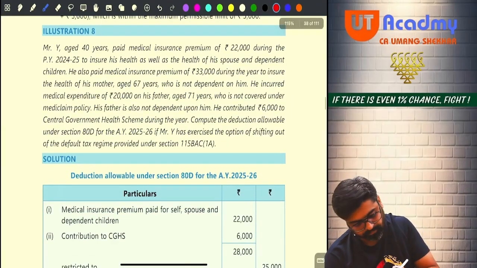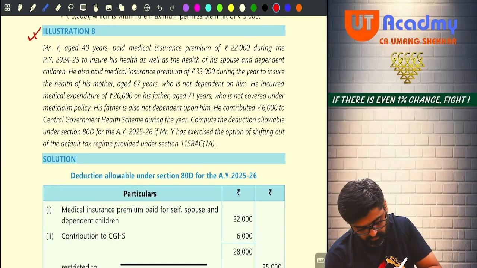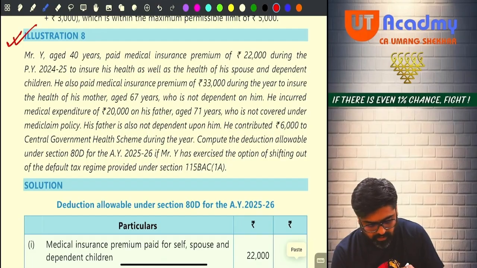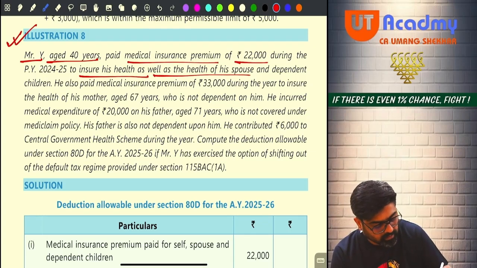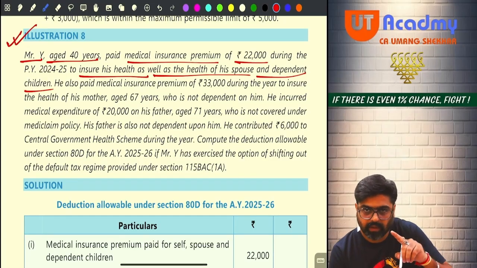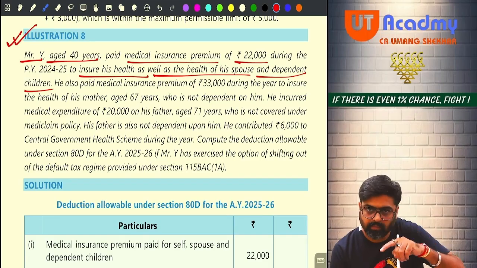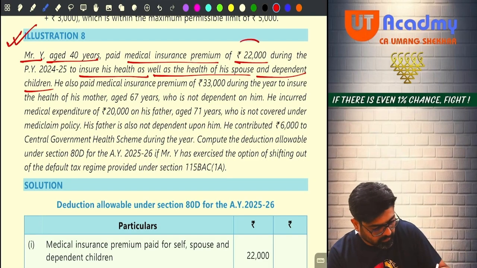Question number 8. Mr. Y, aged 40 years, paid medical insurance premium of 22,000 during the previous year 24-25 to ensure his health as well as health of his spouse and dependent children. So him and his family, mediclaim is 22.